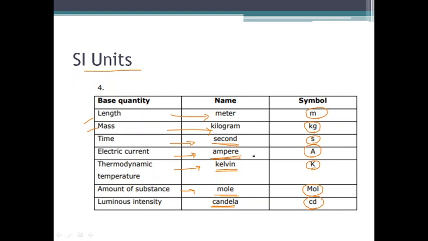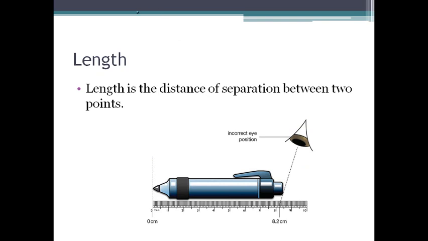Now coming back to length measurement. What is length? How can we define length? We can define it as the distance of separation between 2 points in space. So if we have 2 points in space, what is their distance? That we call length. When we talk about the length of an object, we are actually saying the distance between the two endpoints of this object. That is what is measured as length.